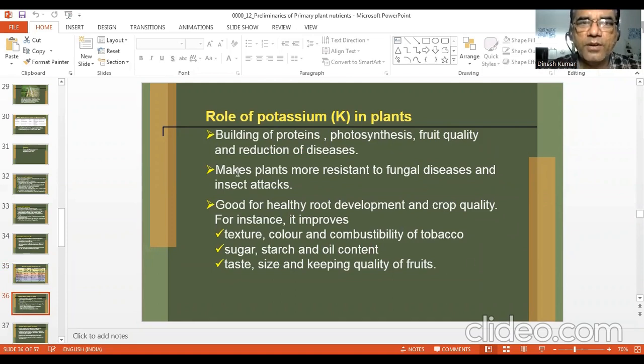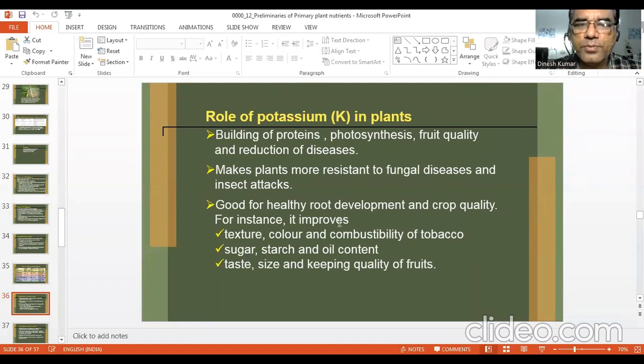That it is involved in building of proteins, means synthesis of proteins, photosynthesis. It is good for food quality and reduction of diseases. Normally, if you have adequate or sufficient level of potassium in the plants, it can tolerate many diseases, makes plant more resistant to fungal diseases and insect attacks. So this is good, and good for healthy root development and crop quality.